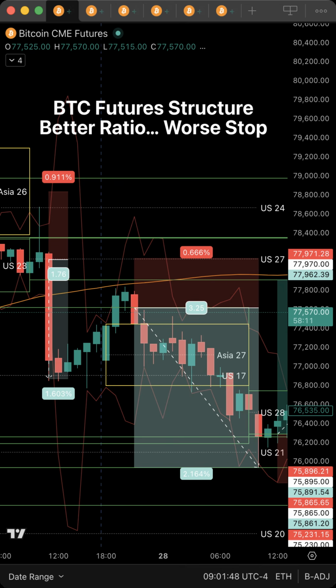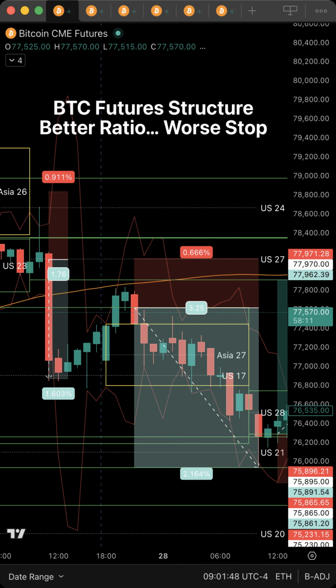Price moves up. It breaks above April 17th U.S. session upper boundary. Then it reaches April 27th U.S. session lower boundary. It tests. It slows. It cannot keep distance. That is where the short starts to form.